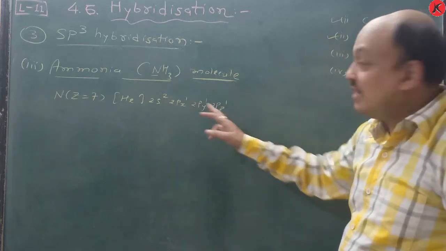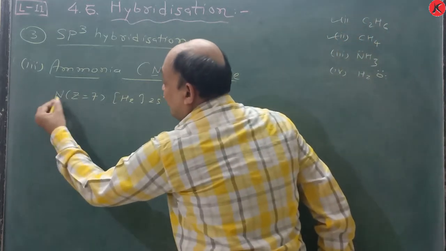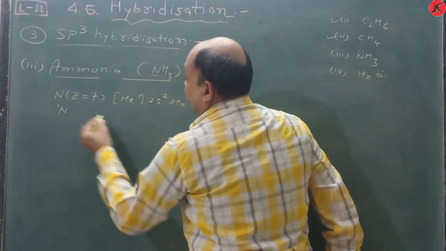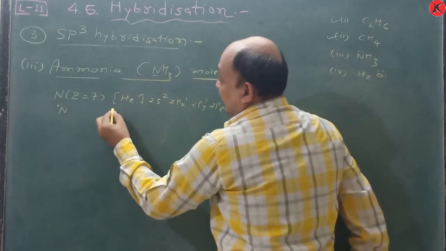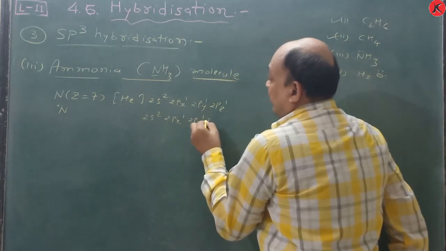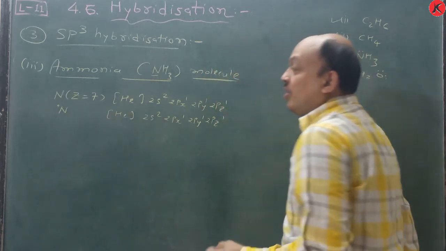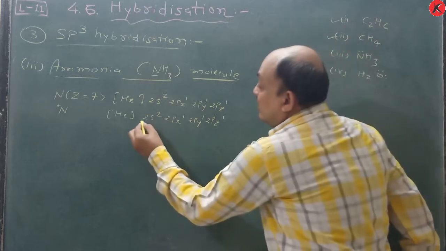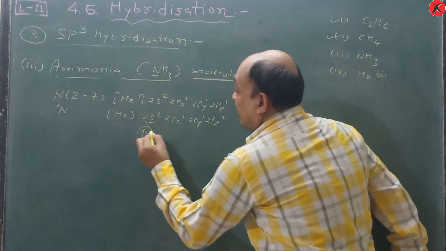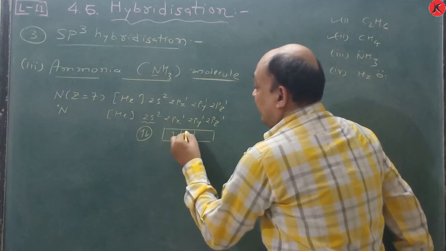Just see here, there is no chance for these two electrons to transfer. So in the excited state, the nitrogen electronic configuration remains the same, that is 2s2, 2px1, 2py1 and 2pz1 in the outermost orbital. This 2s orbital contains a lone pair of electrons, and the 2px, 2py and 2pz each contain one electron.